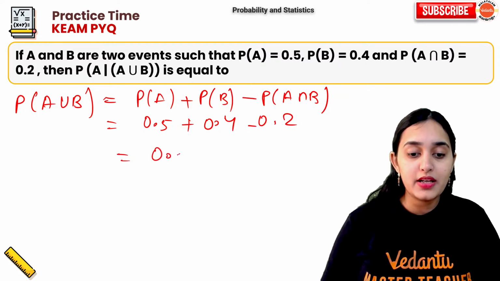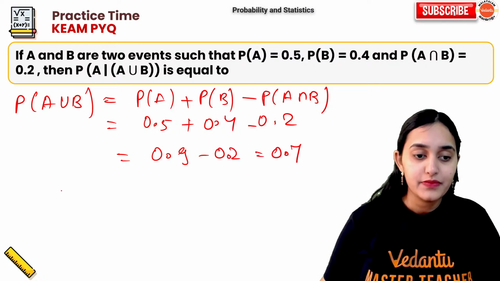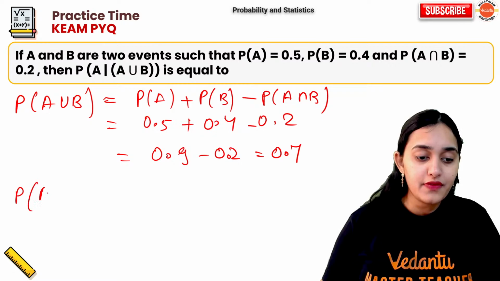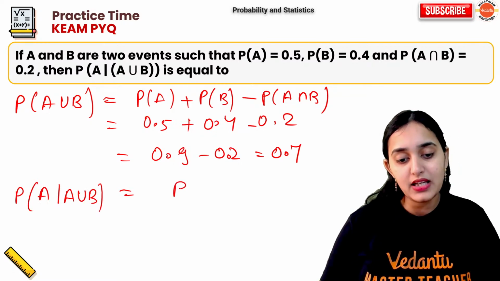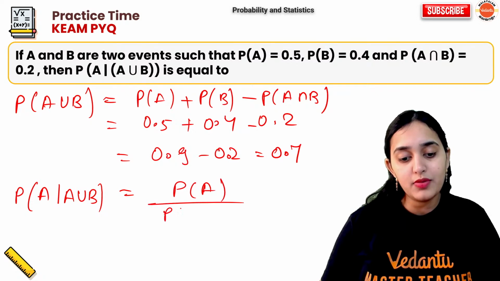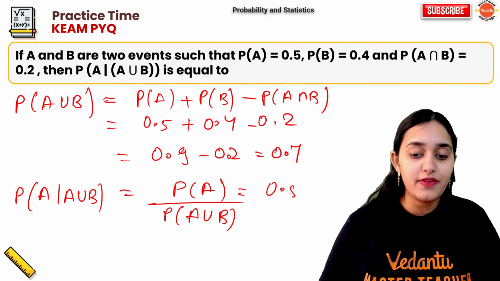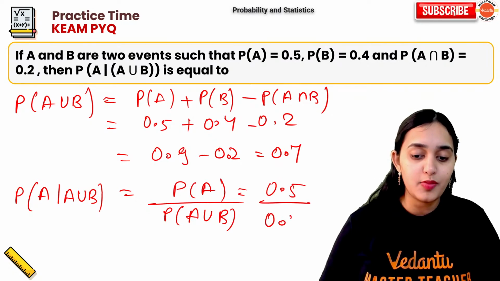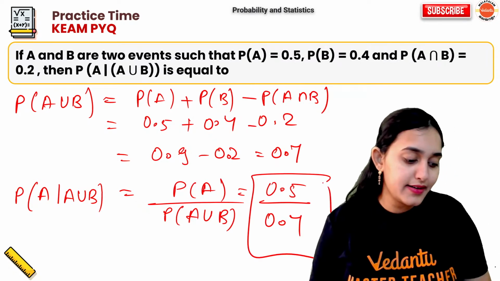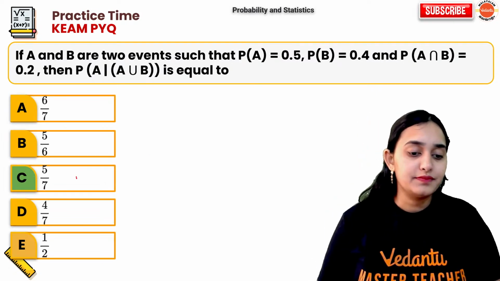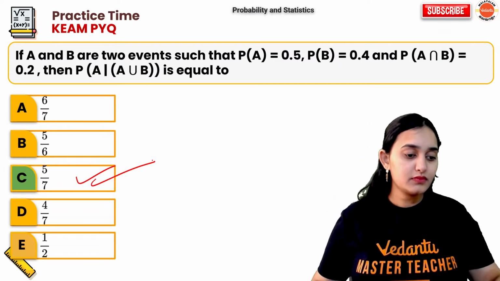So this is 0.9 minus 0.2, which is 0.7. Now they are asking the probability of A given A union B. This is simply probability of A upon probability of A union B. Probability of A is 0.5, probability of A union B is 0.7. What is the answer? 5/7. Option C. Okay.